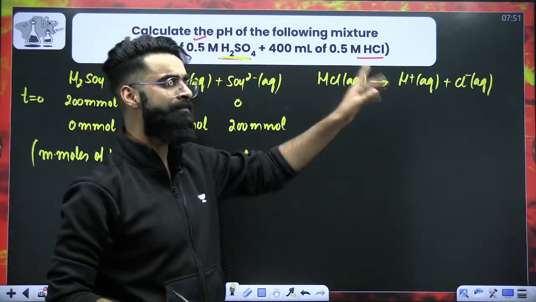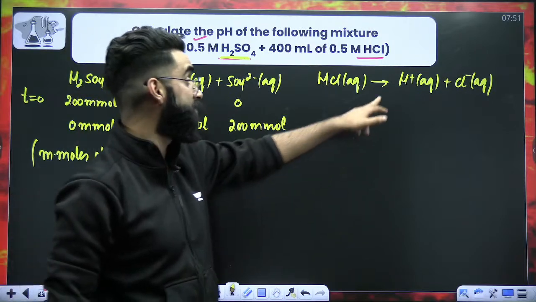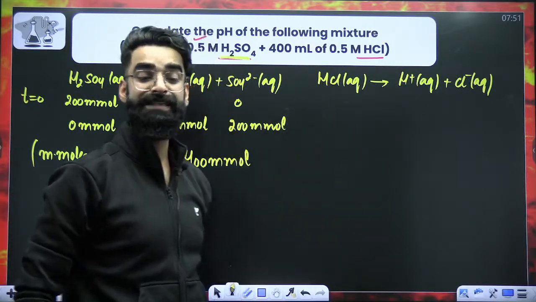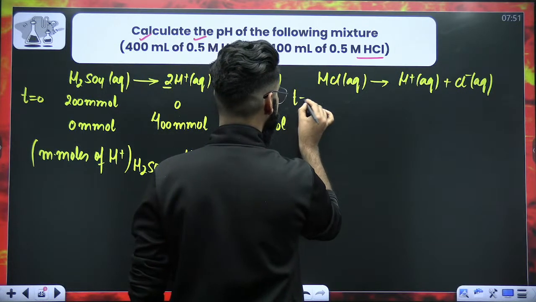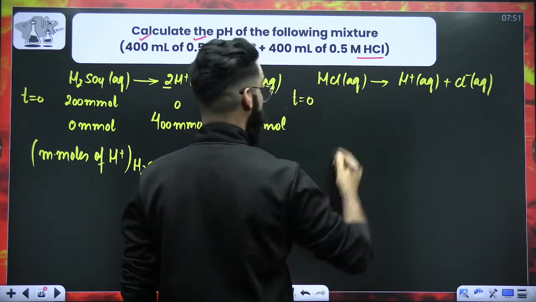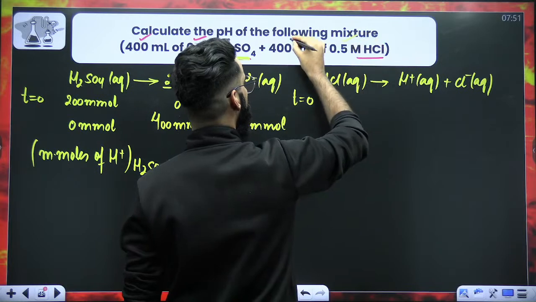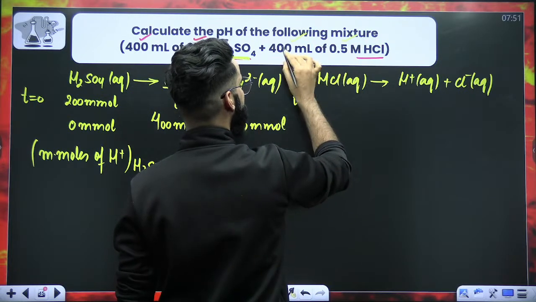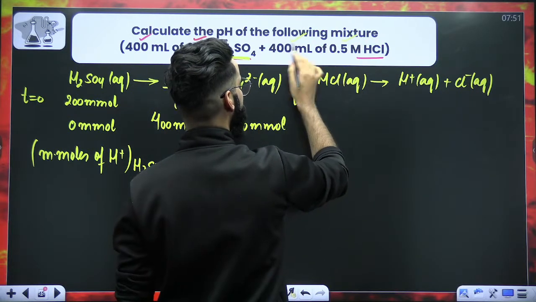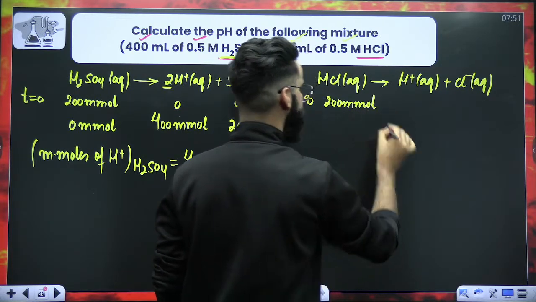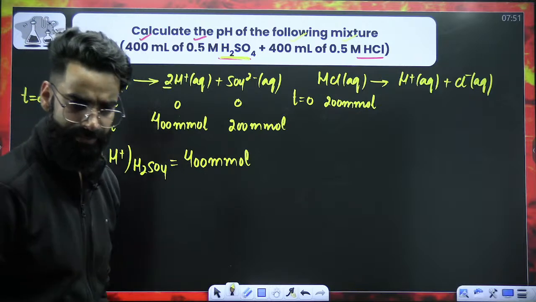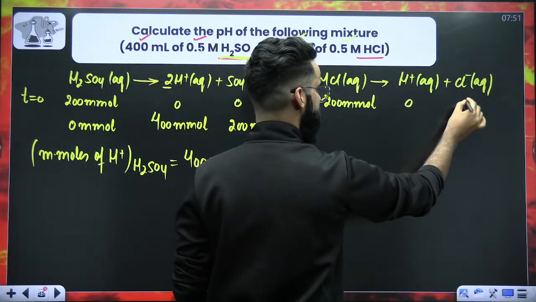Similarly, tell me how many millimoles of H+ we will be getting from HCl. You can do that as well. Initially, at time t equal to 0, the molarity of HCl is given and the volume of HCl in mL is given. So molarity multiplied by volume in mL gives me the millimoles of solute. So we have 200 millimoles of HCl in the beginning, and this has to be 0.